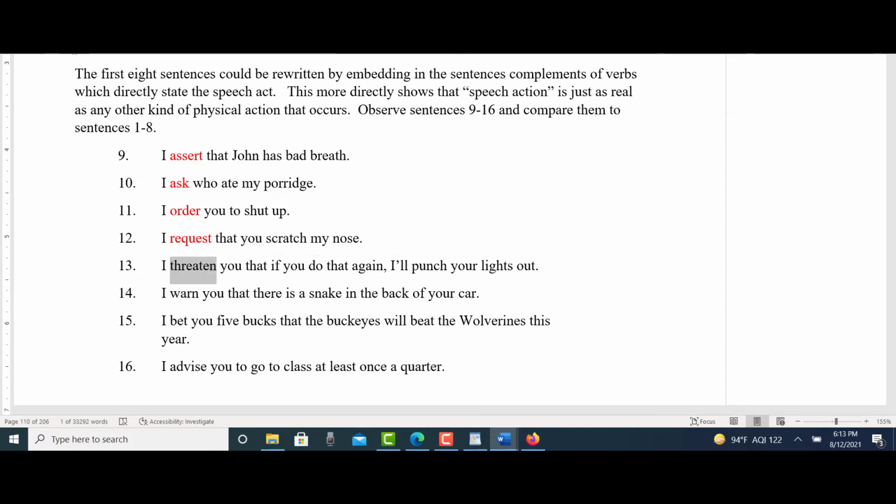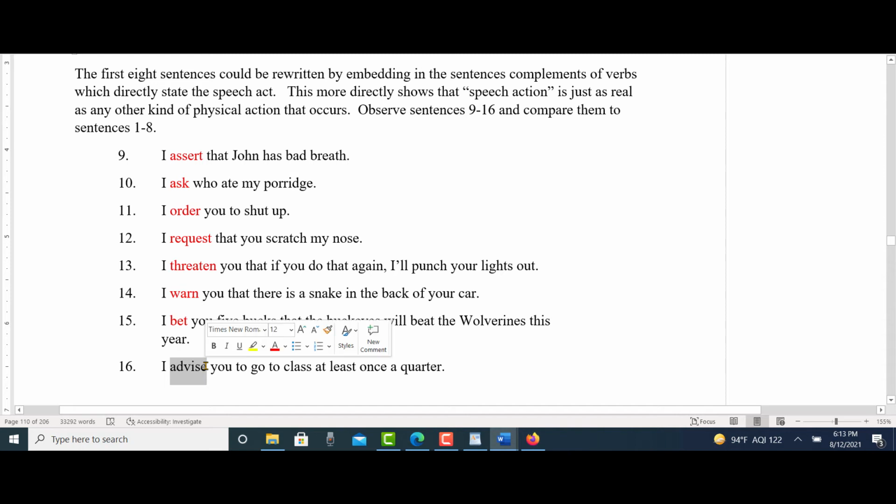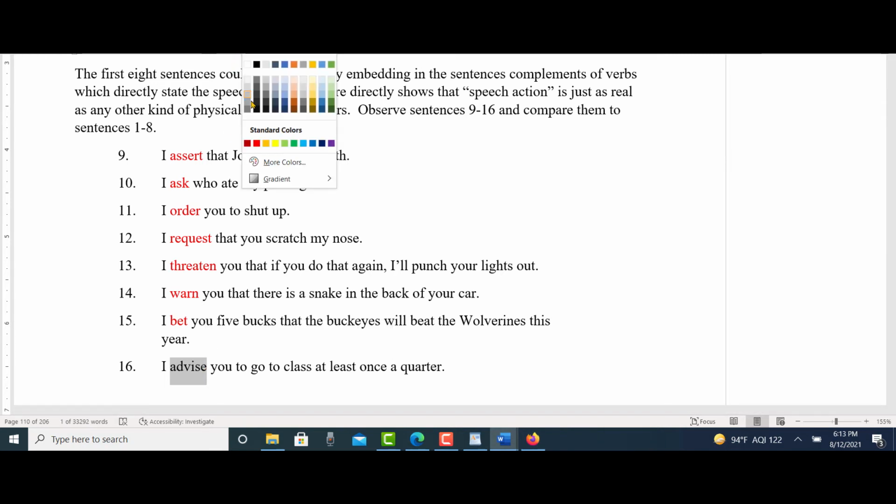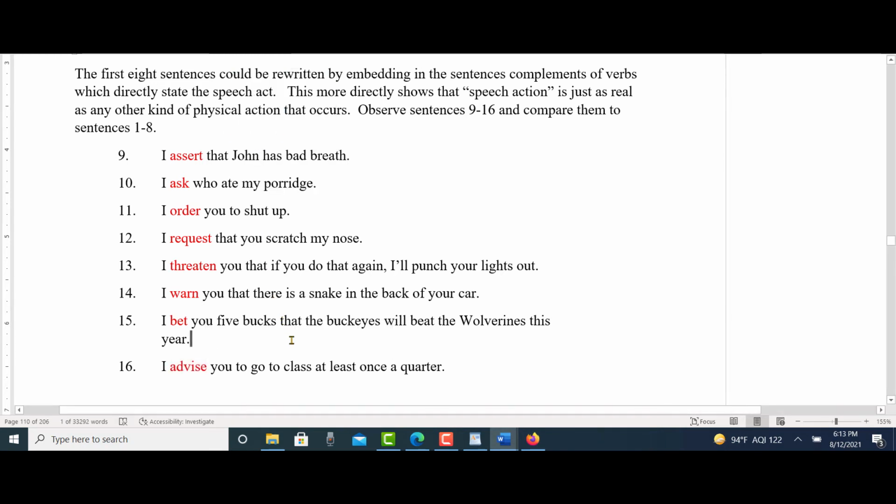And each of those verbs will give you an idea about what the purpose of the sentence is. Right there. So you can see kind of what's going on there.